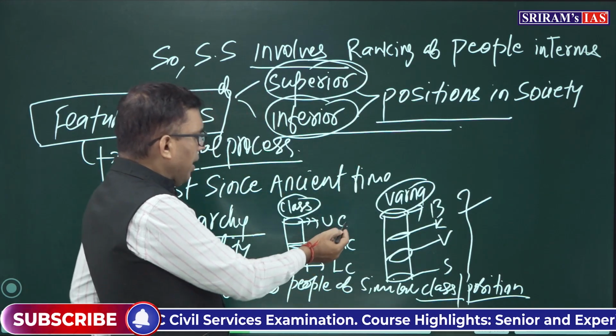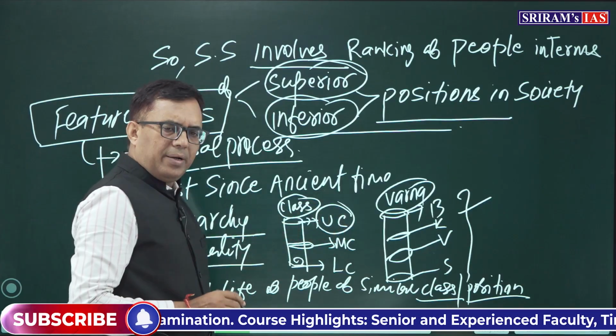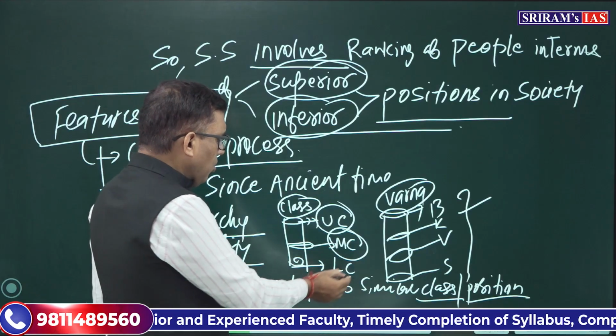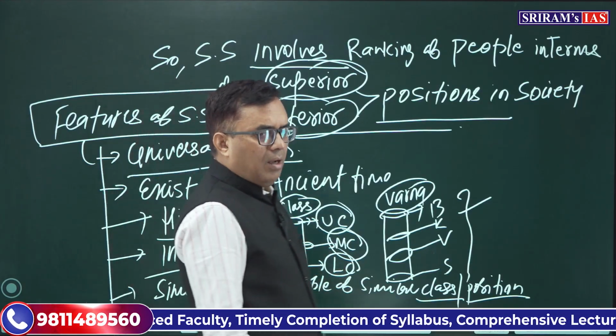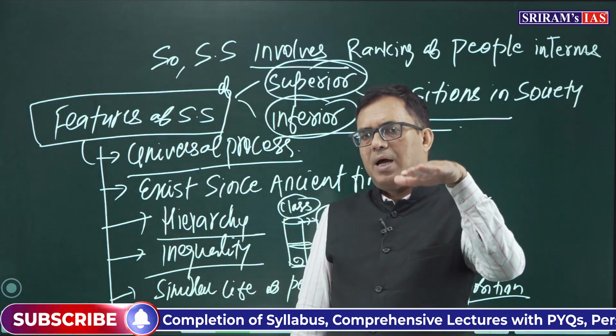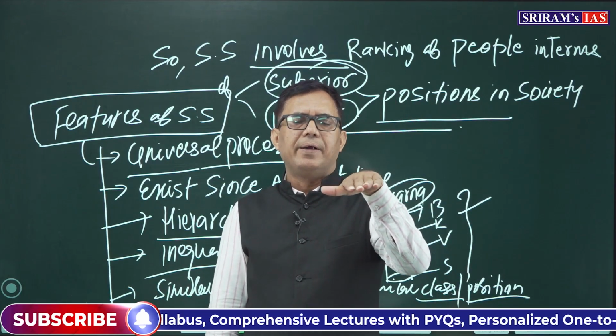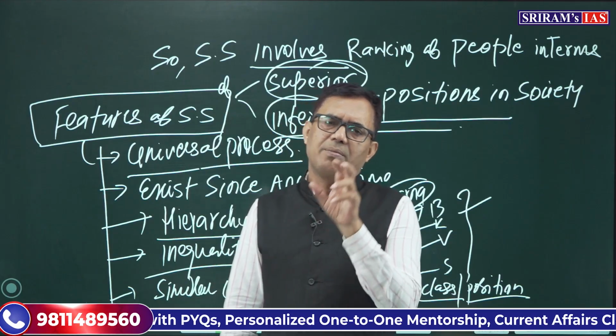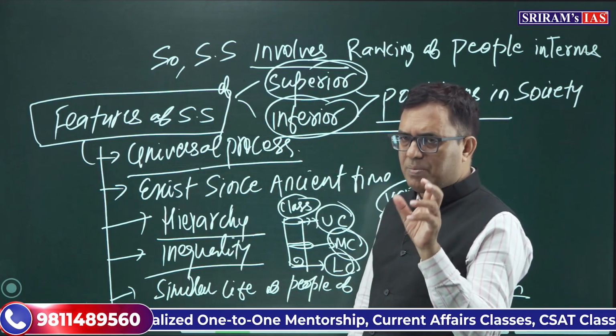The life chances of the upper class are much higher compared to the middle class and the lower class. Because all people from the lower class have similar positions in society, they would have almost a similar lifestyle and similar life chances, as per Max Weber.